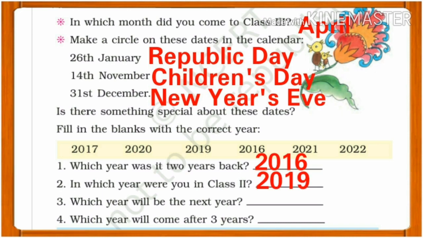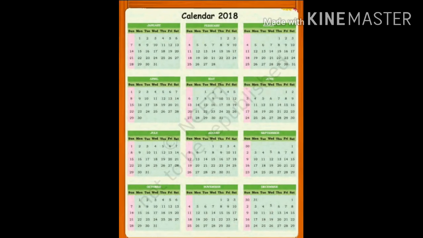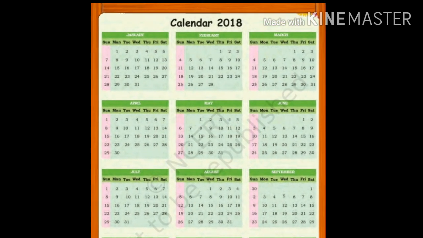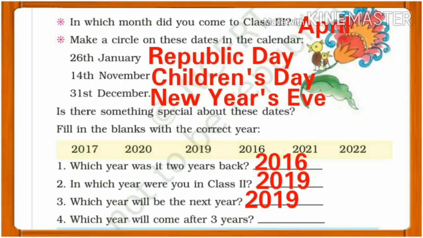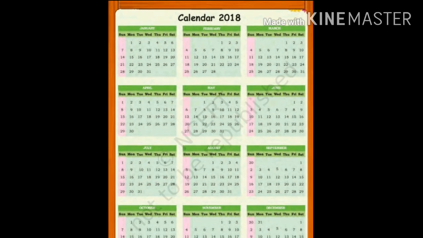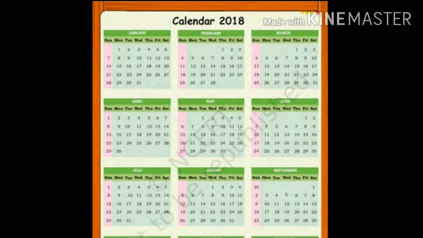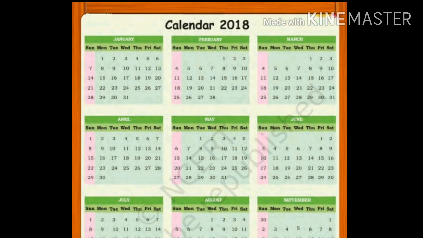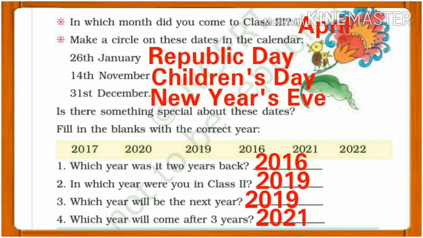Next, which year will be the next year? We are considering the calendar of 2018. So next year will be 2019. Next, which year will come after 3 years? We are considering calendar of 2018. So after 3 years it will be 2021.